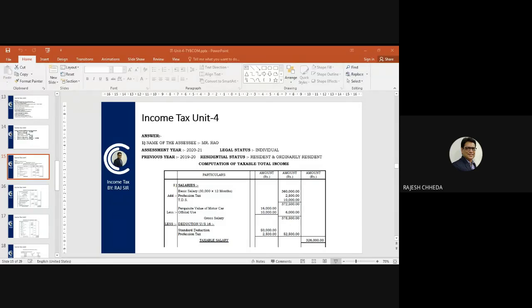3,72,500. Then add the perquisite value of the motor car given in the question, 16,000. For official use, you have to deduct 6,000 in the outer column, giving you a gross salary of 3,78,500. Once you arrive at the gross salary, you need to claim 2 deductions under section 16, where the first deduction, the standard deduction,